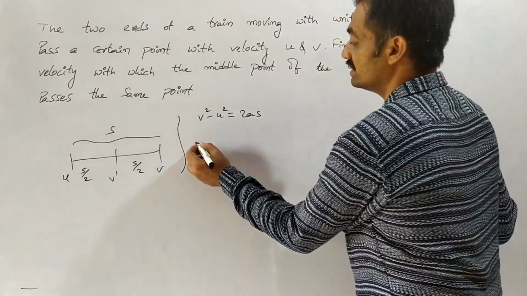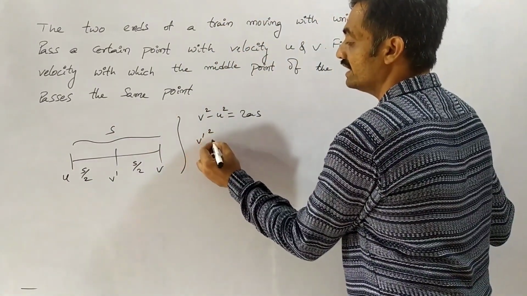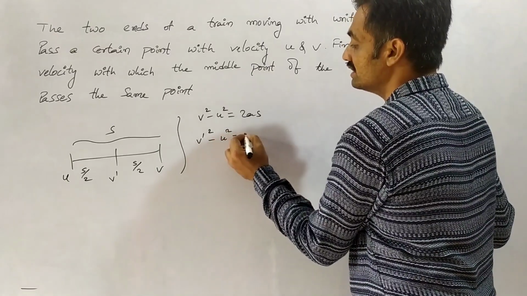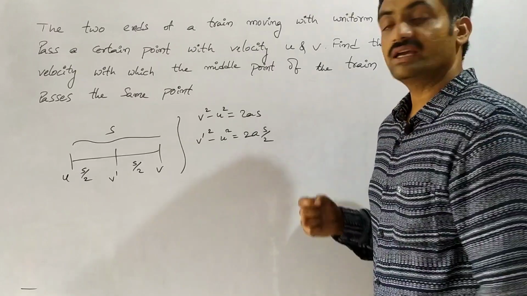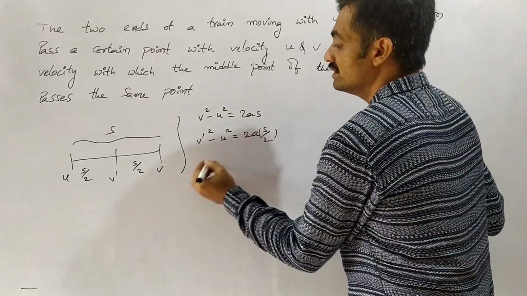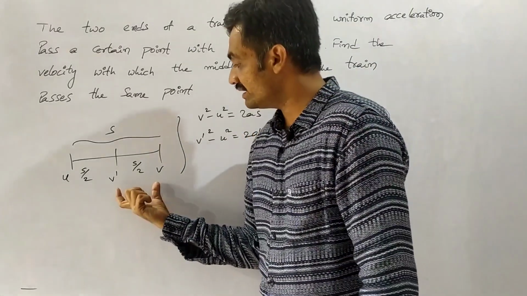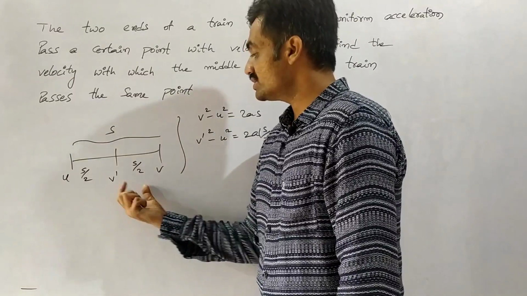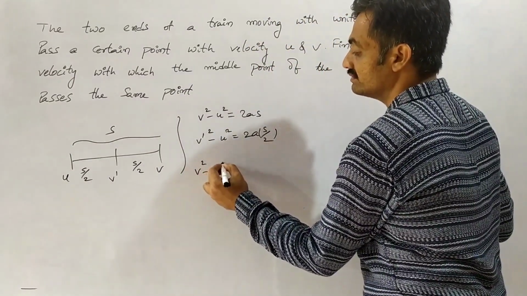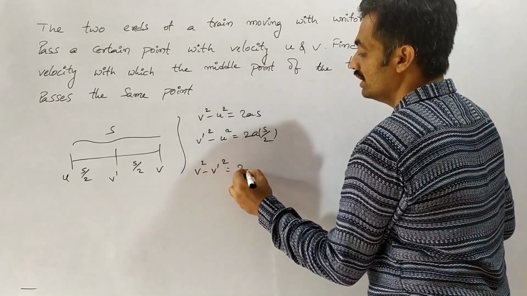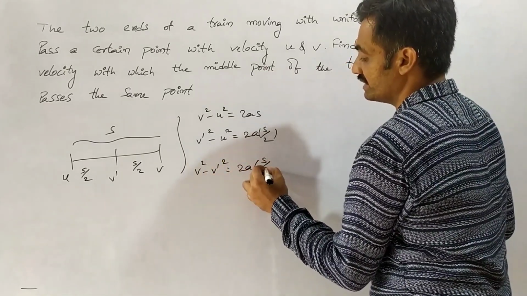Let us apply this equation to these velocities. Here, v dash square minus u square equals 2 into a into s by 2. If we apply the equation for the other two velocities, we can represent it as v square minus v dash square equals 2a into s by 2.